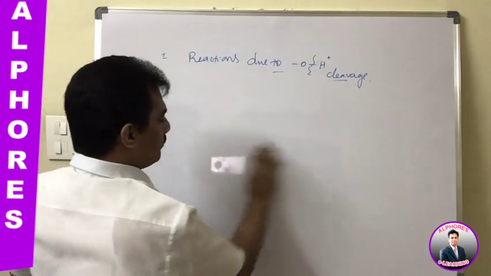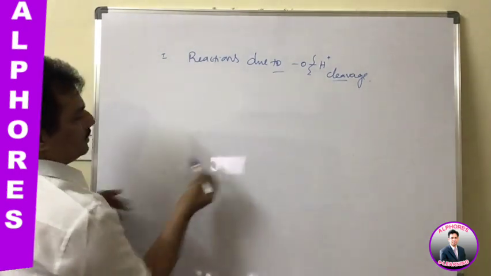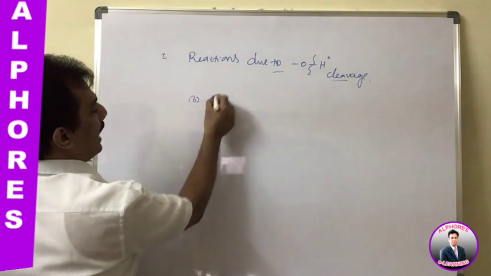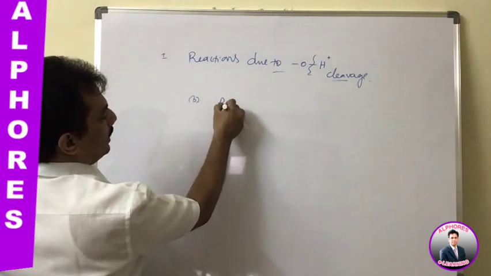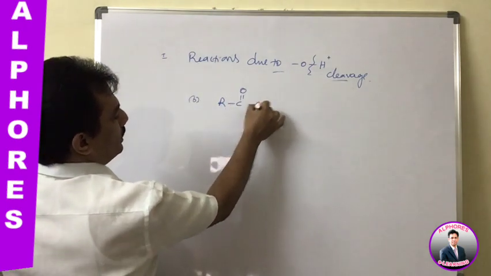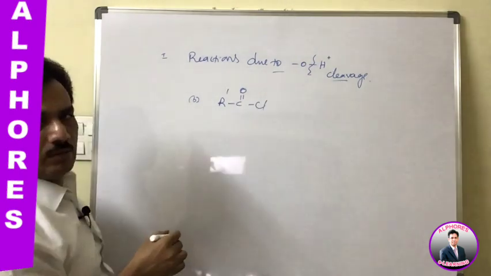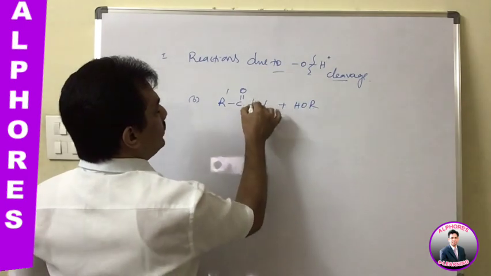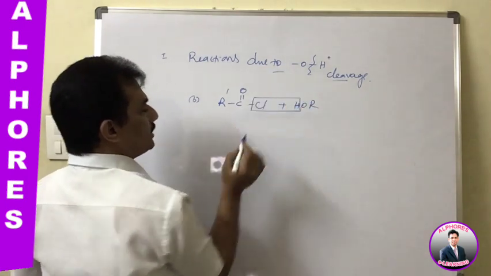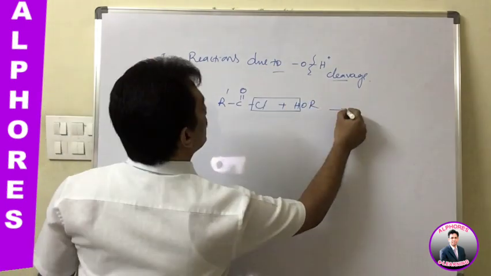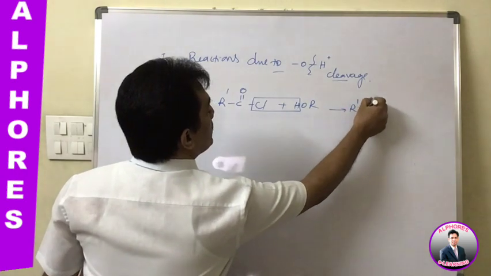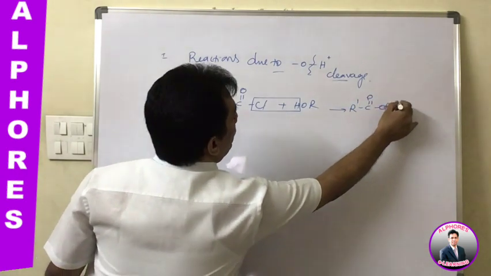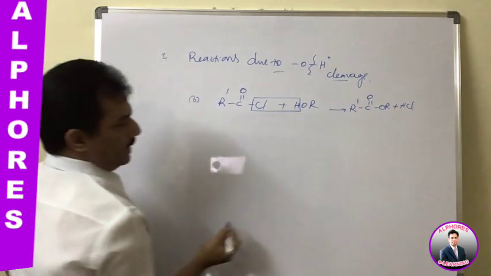But in case of the other acid derivatives, the second one is acid chlorides. The best representation of acid chloride is like this, RCOCl. When it is reacting with alcohol, this Cl minus is replaced by hydrogen. Here also the product is again ester, just remember. And the product is HCl.